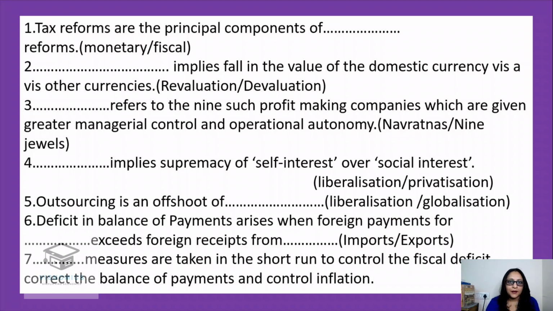So the immediate measures were required to control inflation as well as to correct the balance of payment, because we didn't have enough money even for a fortnight. So we had to correct the balance of payment. That's why stabilization measures for this, and structural measures are basically the long-term measures which were undertaken basically to improve international competitiveness and the efficiency of the economy.